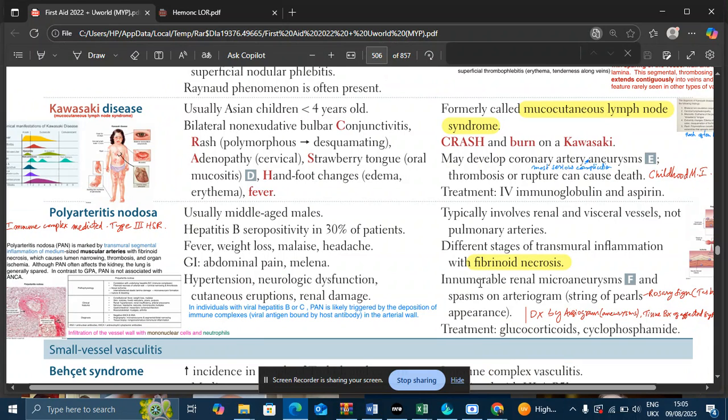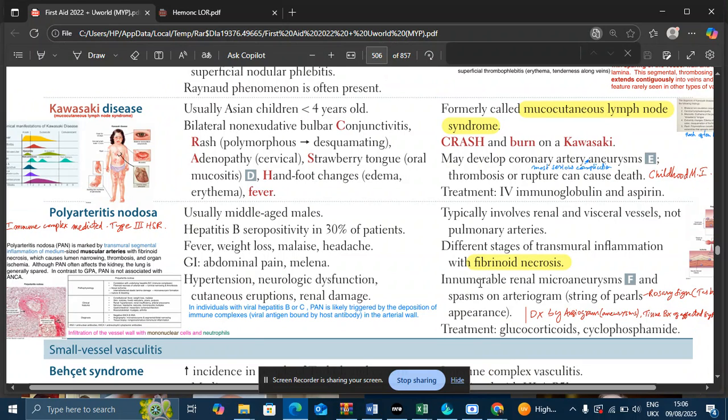What are the histological findings we see in patients with polyarteritis nodosa? We will see a transmural inflammation of medium vessels with fibrinoid necrosis. The transmural inflammation means inflammation of all the layers of the vessel wall. Usually the vessels have three layers. The innermost is intima, the middle one is media, and the outer one is adventitia.